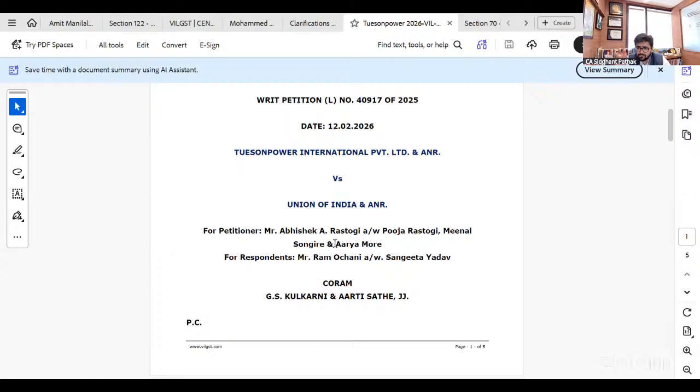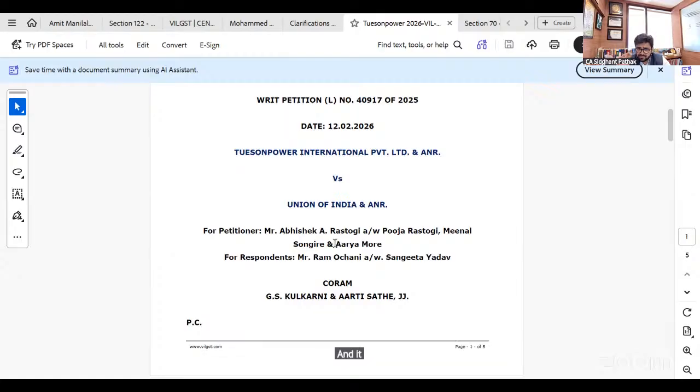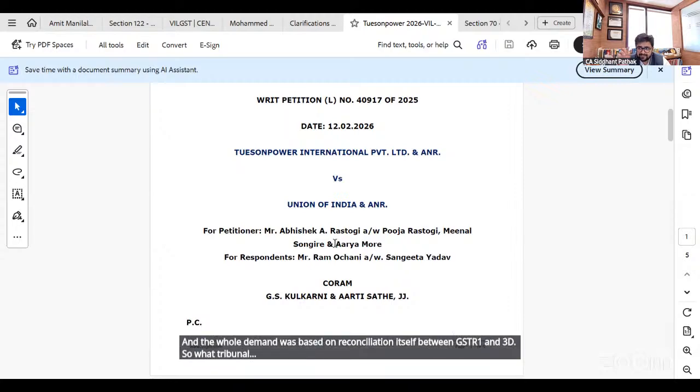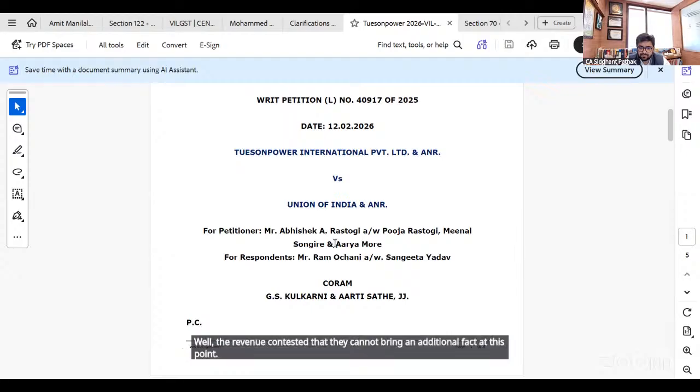So in this case, what they have highlighted is that there was a particular fact that had not been brought before the adjudicating authority as well as the first appellate authority, and it was with respect to reconciliation, and the whole demand was based on reconciliation between GSTR 1 and 3B. The revenue contested that they cannot bring an additional fact at this stage.